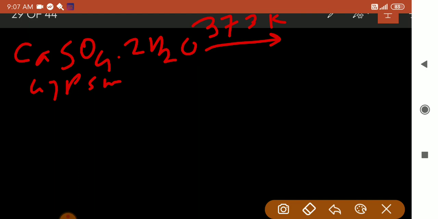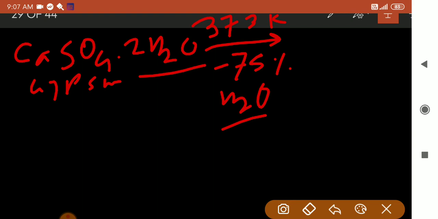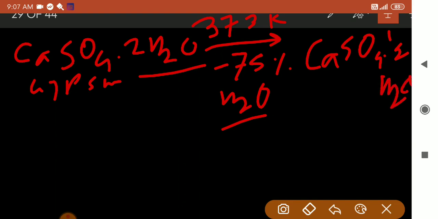So when it is heated up to 373 Kelvin, it loses 75% of its water. Of the two molecules, 75% is removed, so how much is left? Only half a molecule is left. So the compound formed will be CaSO4 dot half H2O. So this is the method of preparation of POP. This is called POP, CaSO4 dot half H2O, plaster of Paris is formed.